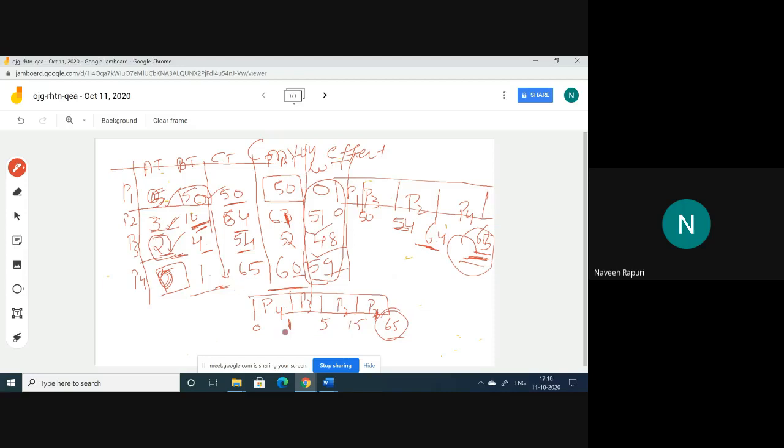Here the waiting time of P3 is 1. The waiting time of P2 is 5 minus 2, that may be 3. So in the earlier case the waiting times are more, but in this case the waiting times are less, because there the large process came first, but here the small process came first. This is the difference. Without the convoy effect, the waiting times are less; with the convoy effect, the waiting times are more. This is the only difficulty with first come first serve.